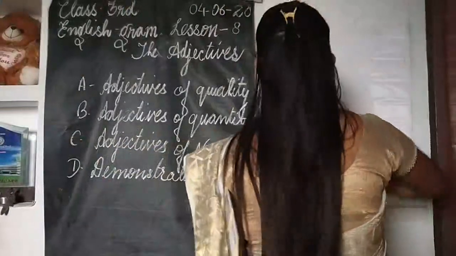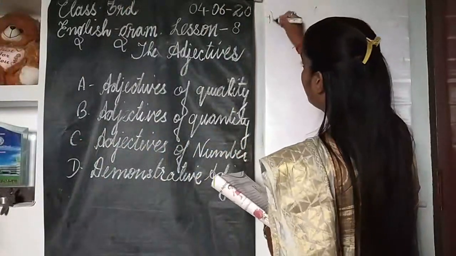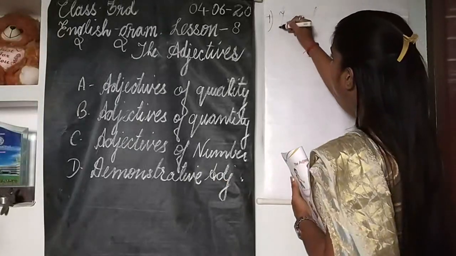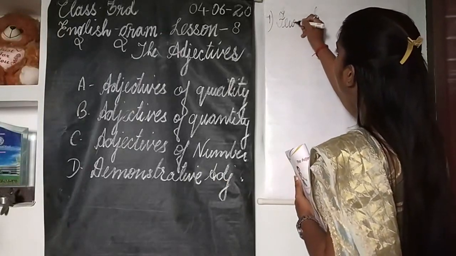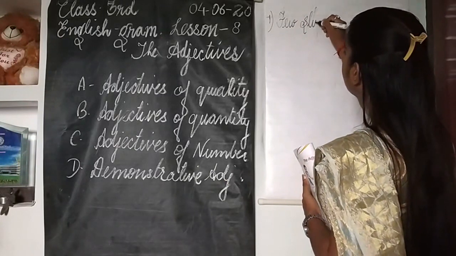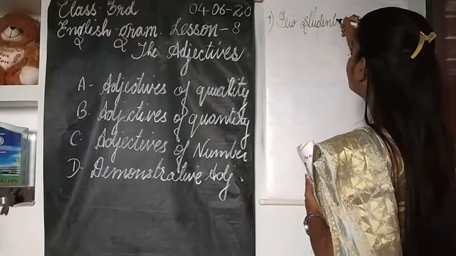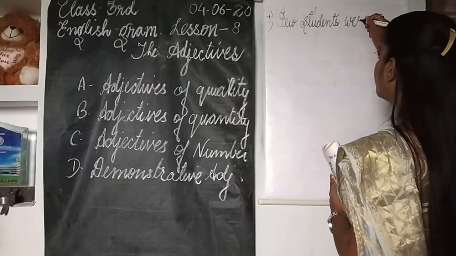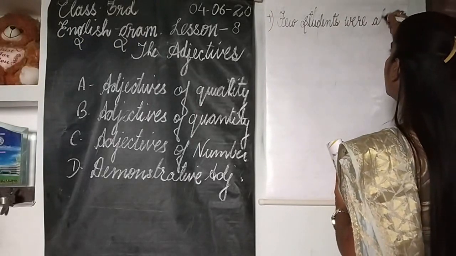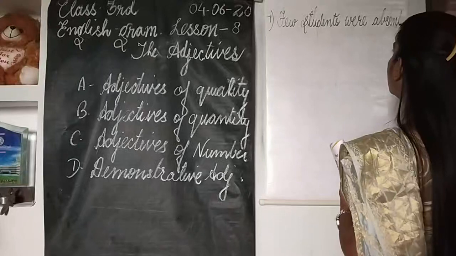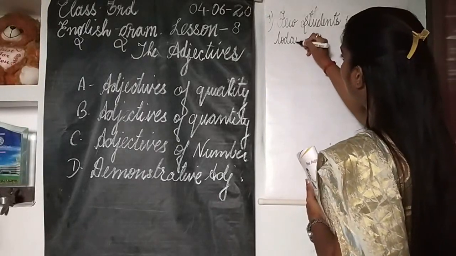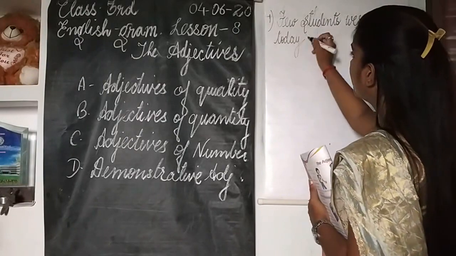So adjectives of number. The first example I'm writing here: Few students were absent today. Now I will write down all the sentences first, then I will make you understand.